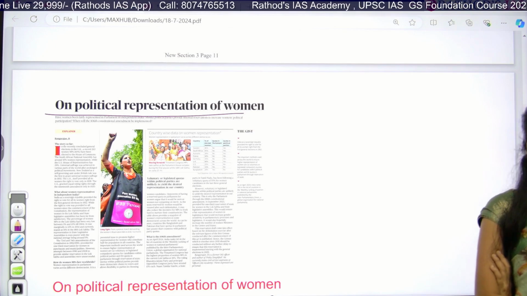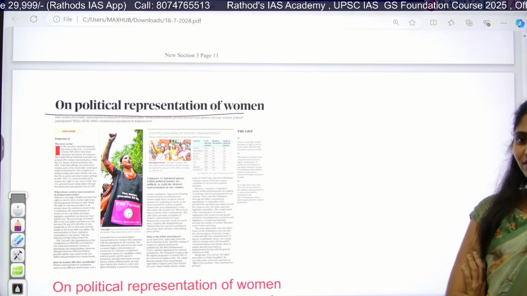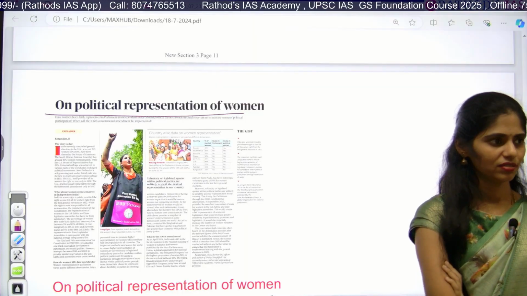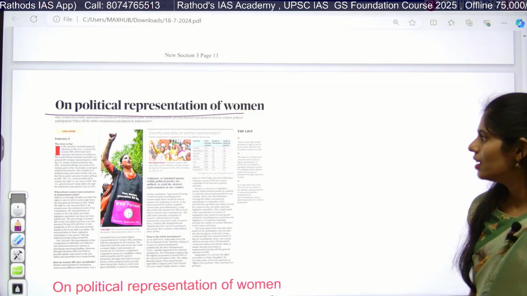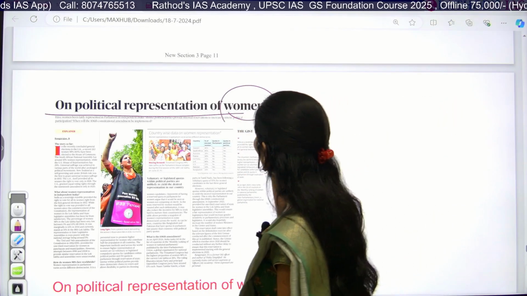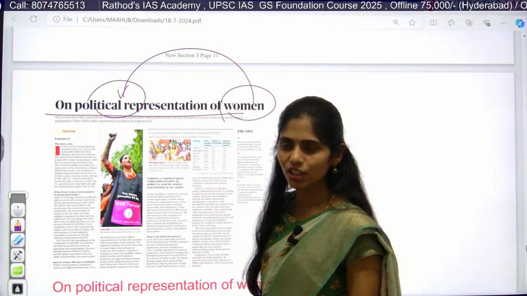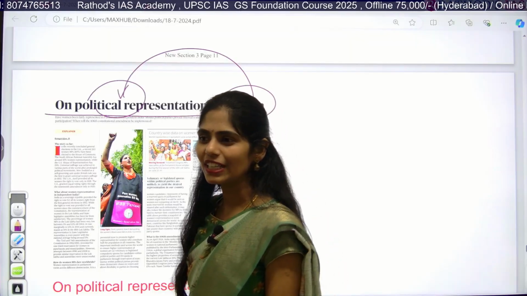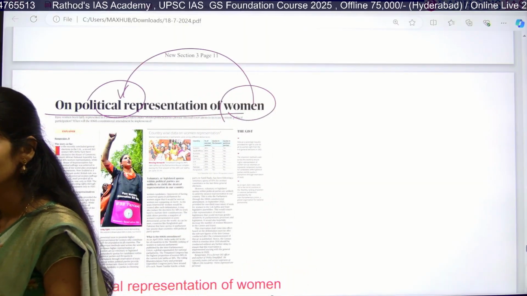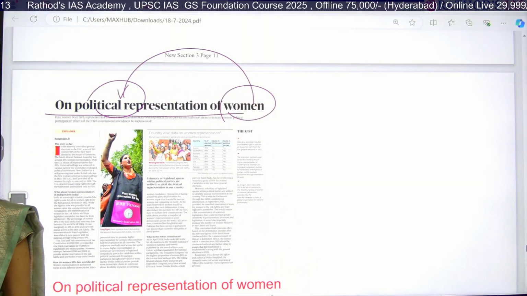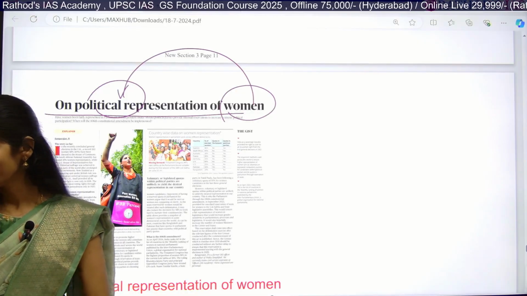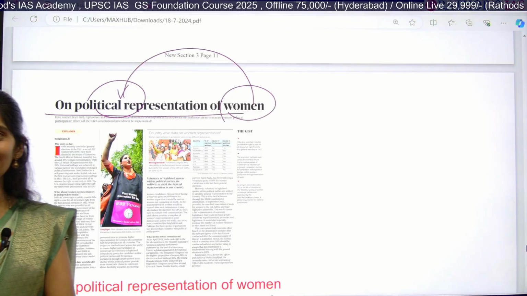Manoj, Sujata, what is this talking about? It is talking about how many women are participating in politics, political representation. So can you tell me what is the percentage in Lok Sabha? 13. 30. Where? Recently we passed the bill, that is the Nari Shakti bill.